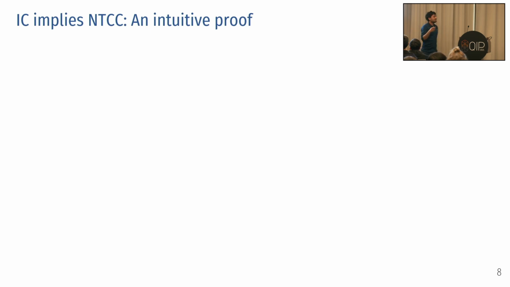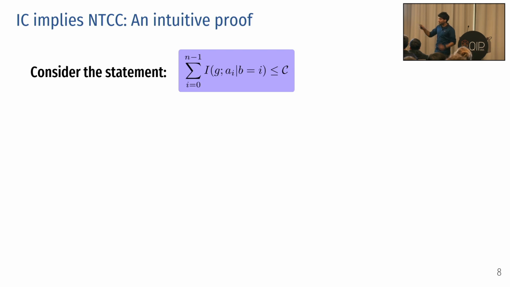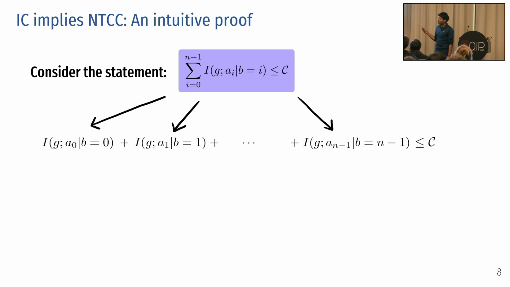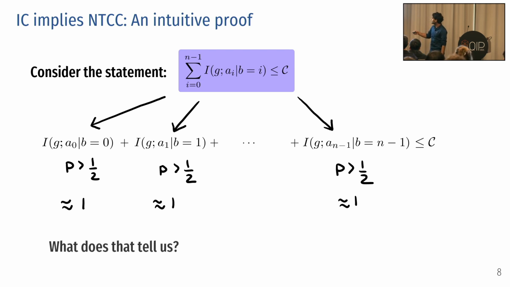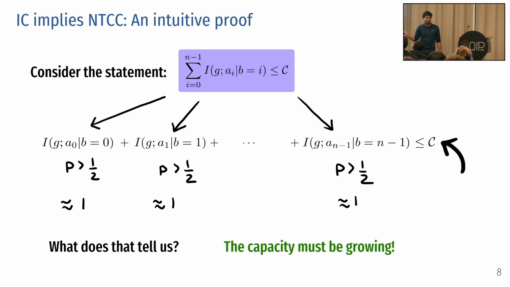Now, our goal is to show that our principle implies non-trivial communication complexity. So this is an intuitive proof of how that would go. Start with the statement, we split it out into terms. Now, if I demand that I'm winning a game, that means each of my winning probabilities should be greater than half. I would have this, and so forth. And since the winning probability is greater than half, my guess for each bit should be close. Say each of the guesses should be closer to a_i, so this mutual information should be roughly equal to 1. I would have that. So what does that tell us? If I want this to hold, that means that the capacity must be growing.